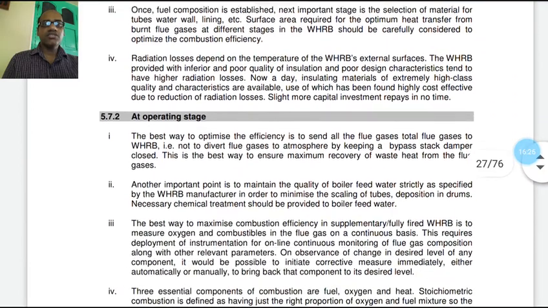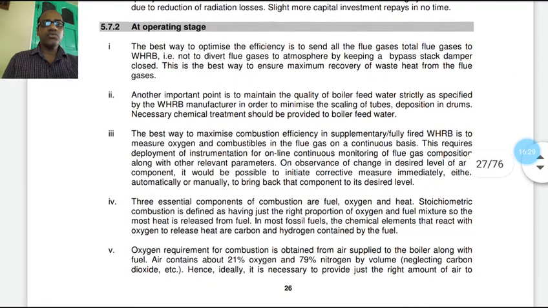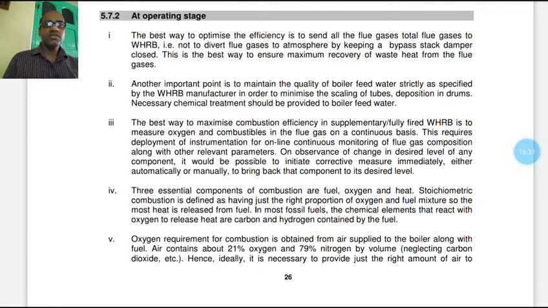Next is the operation stage. The best way to optimize the efficiency is to send all the flue gases, that is total flue gases, to the waste heat recovery unit. That is, not to divert flue gases to atmosphere, by keeping the bypass stack damper closed. This is the best way to ensure maximum recovery of waste heat from the flue gases.